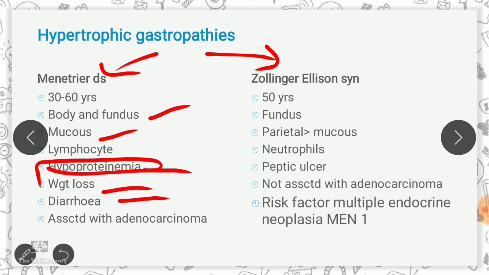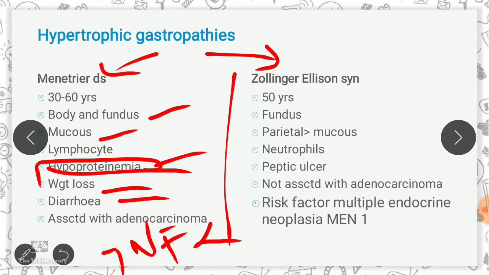There is elongation with corkscrew-like appearance. Where else have you read about this corkscrew profile? Just remember where you had heard before. Okay, then since there is increase in transforming growth factor alpha, the treatment is to inhibit this. And since there is hypoproteinemia, you have to treat it with giving intravenous albumin.